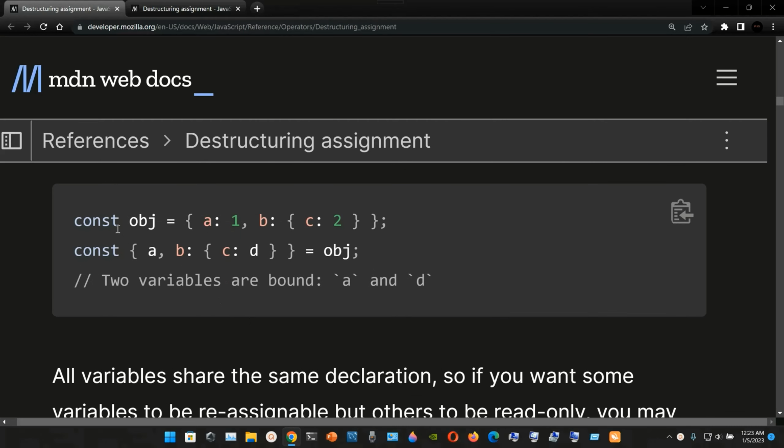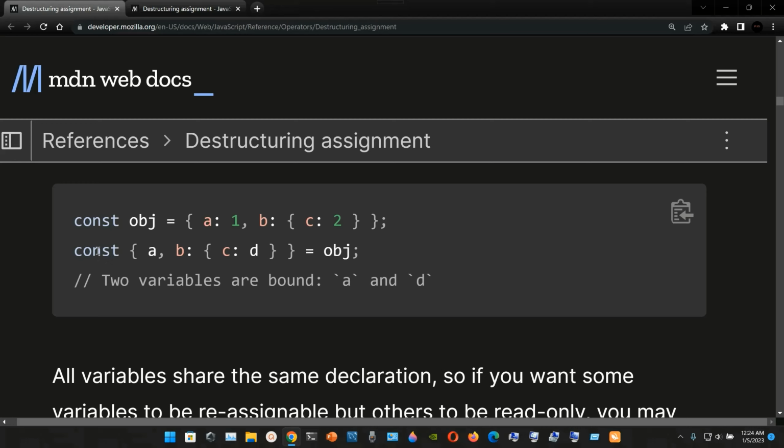We have the const declaration, and we are declaring this const name obj, short for object, and we are gonna assign it to this object. And we have key value pairs. Here, for example, we have a colon 1, where a is the key and 1 is the value, comma. Now we have b as the key, colon, and then the value is gonna be this curly braces, and inside of this inner curly braces we're gonna have c colon 2. We close the outer curly braces of the obj object, we put a semicolon, and now we're gonna destructure it.